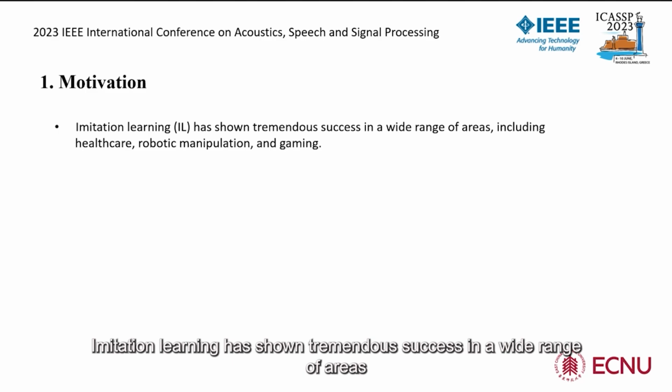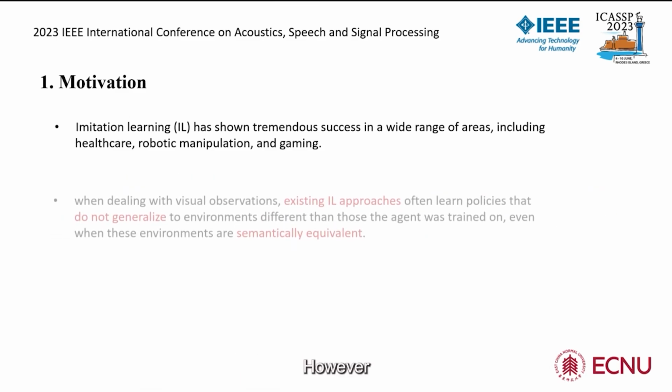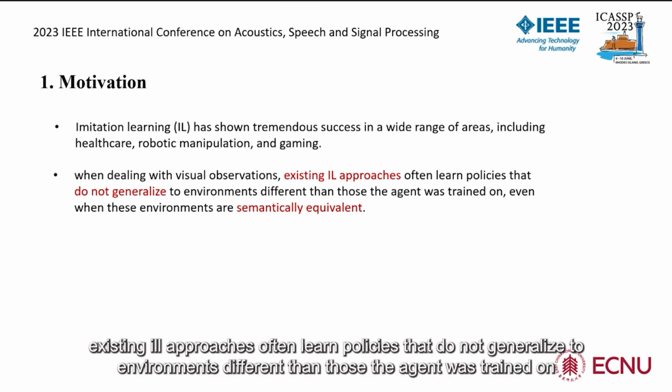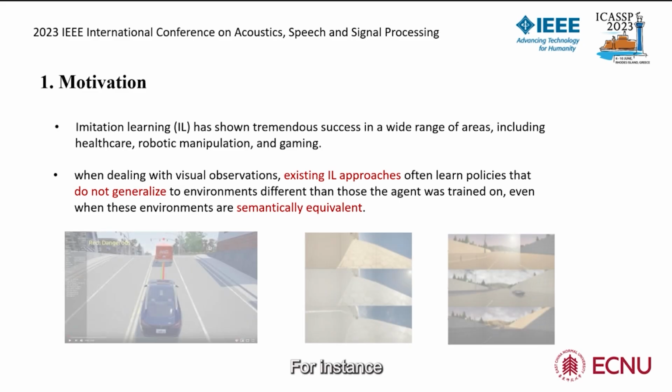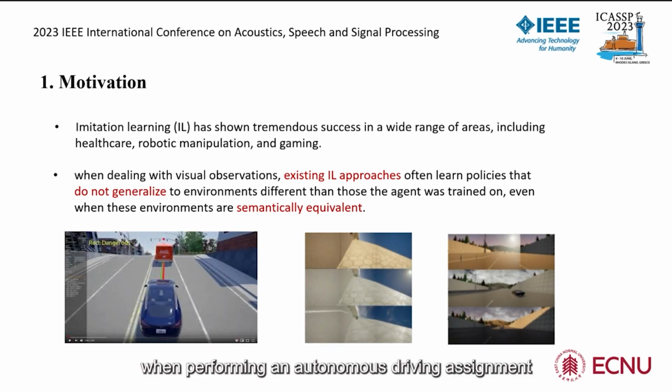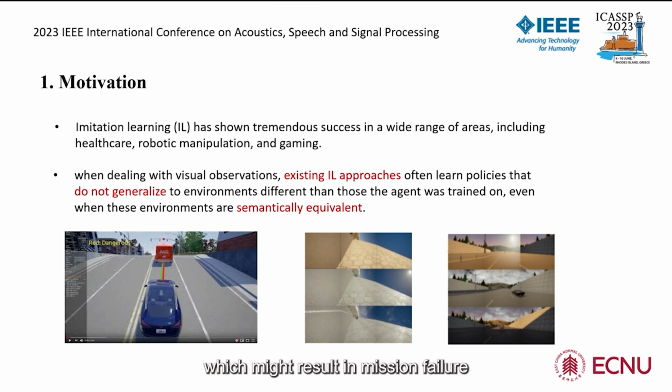Imitation learning has shown tremendous success in a wide range of areas, including healthcare, robotic manipulation, and gaming. However, when dealing with visual observations, existing IL approaches often learn policies that do not generalize to environments different than those the agent was trained on, even when these environments are semantically equivalent. For instance, when performing an autonomous driving assignment, even when following the same route, variable lighting conditions may cause agents to make a completely different decision, which might result in mission failure.